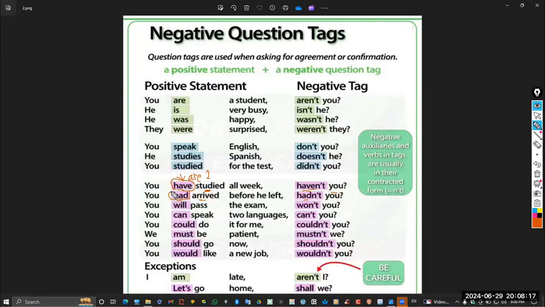Again, the auxiliary could be is, are, was, were, have, has, had. And as I told you, I have only to write the auxiliary. I don't have to write the main verb at all. So notice here, I didn't write the main verbs.